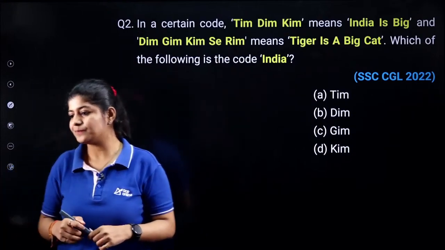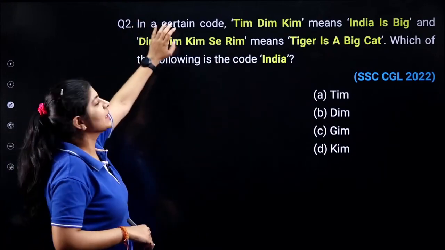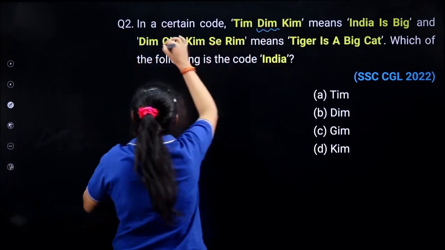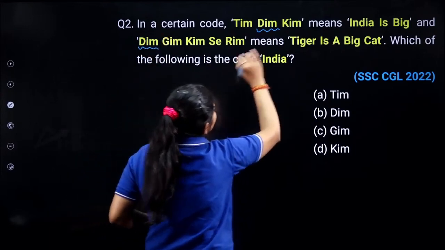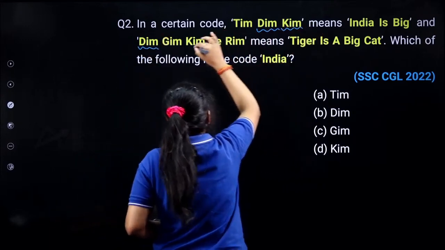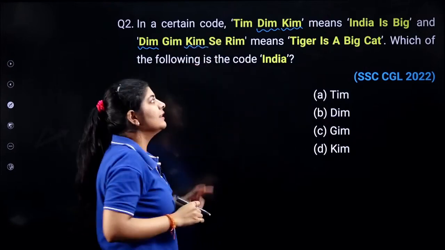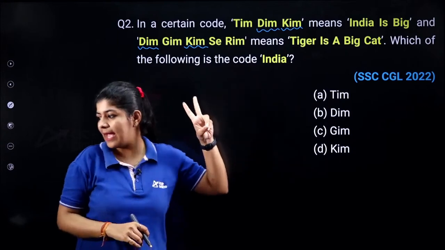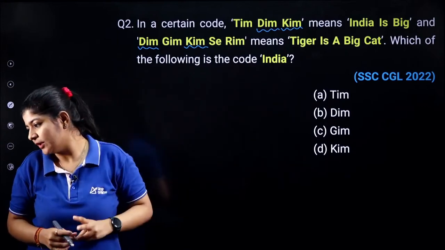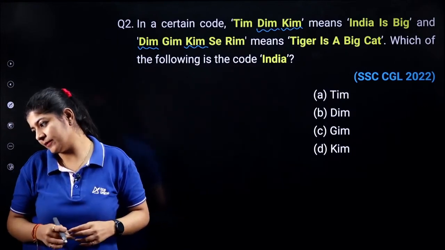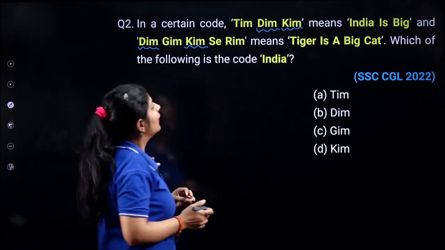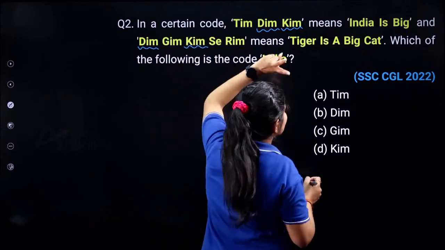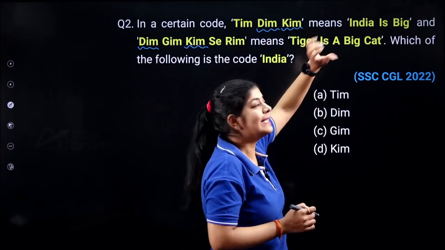Okay, let's see. If you see this particular thing, here I am having dim. Here also I am having dim. Here I am having Kim, here also I am having Kim, right? In these two lines, I am having two words common. Thank you so much, Ramesh and Nikhil, for the confirmation. So let's see what two words are common in the lines as well.